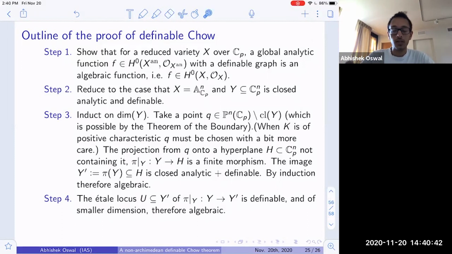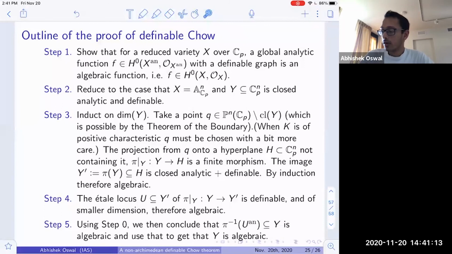And so this basically gives us that the eta locus inside Y' is also definable. And its complement is a closed analytic subset of Y', which is of smaller dimension. And so again, by induction, the complement of this U inside Y' is a definable analytic set and therefore algebraic. And so this eta locus must be a Zariski open inside Y'.